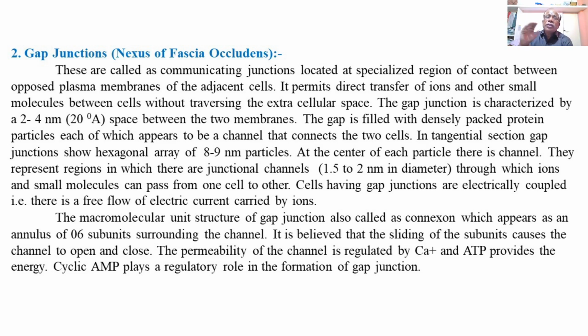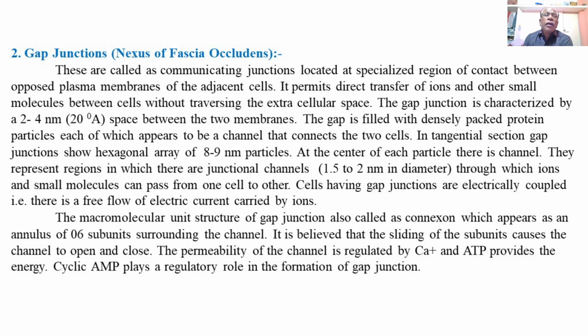It is believed that the sliding, or change of position, of the subunits causes the channel to open and close. The permeability of the channel is regulated by calcium ions, and ATP provides the energy. Even cyclic AMP plays a regulatory role in the formation of the gap junction.